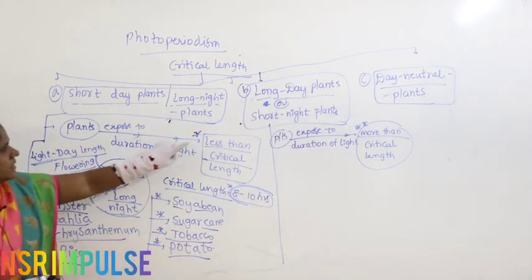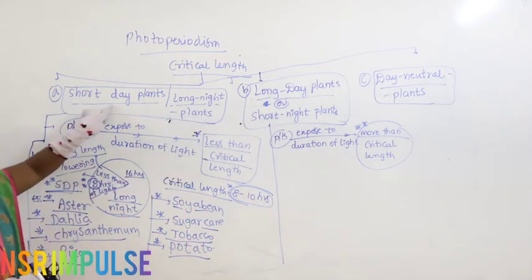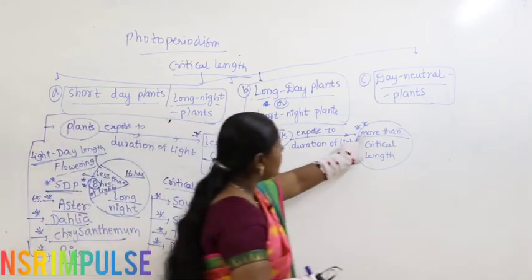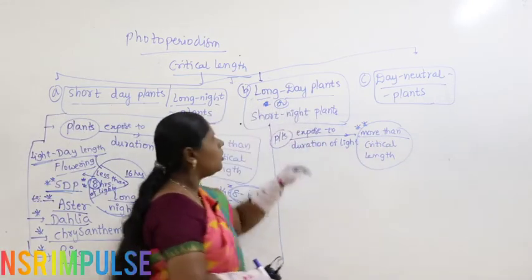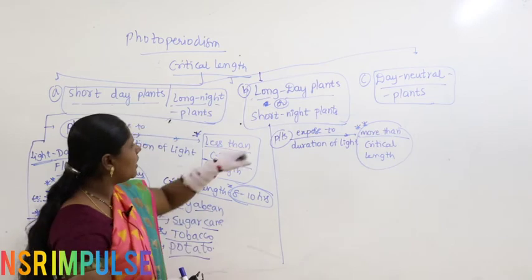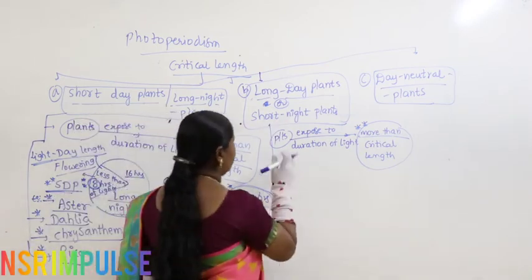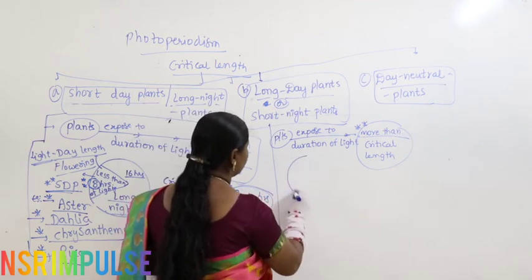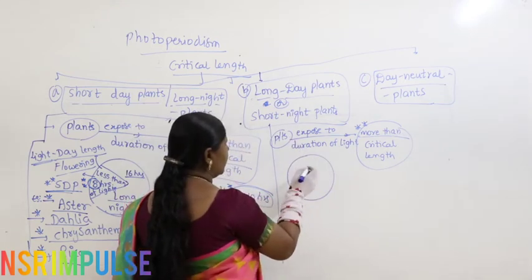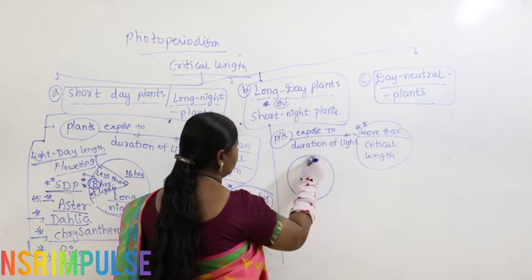Here, less than the critical length are called short day plants, more than the critical length are called long day plants, also called short night plants. Okay. So, in this case they take more time, so here you can draw like this.